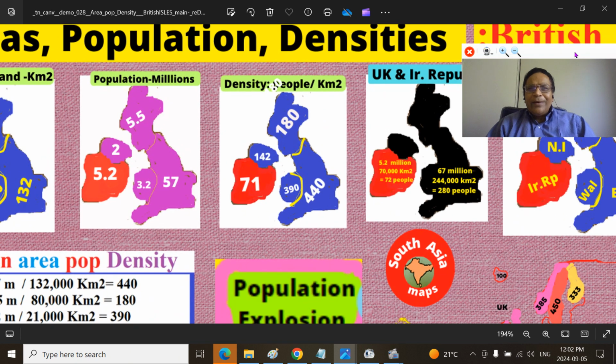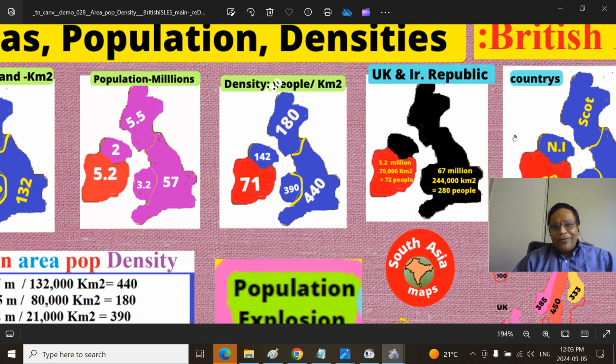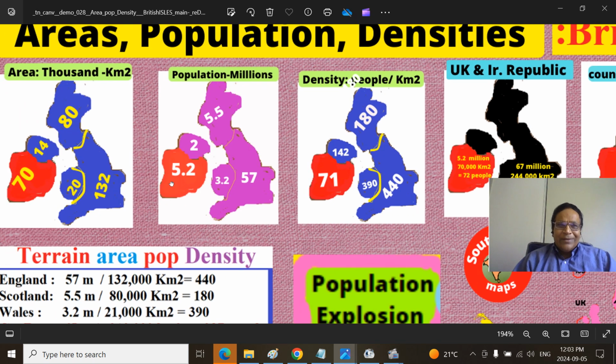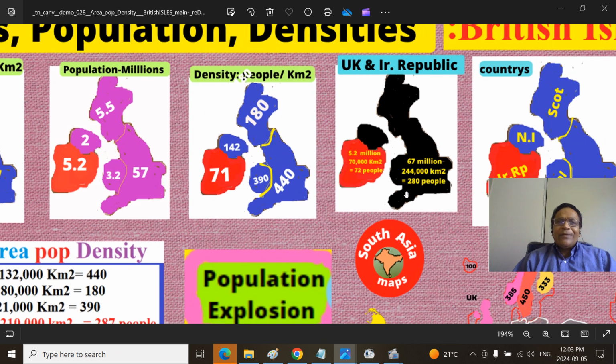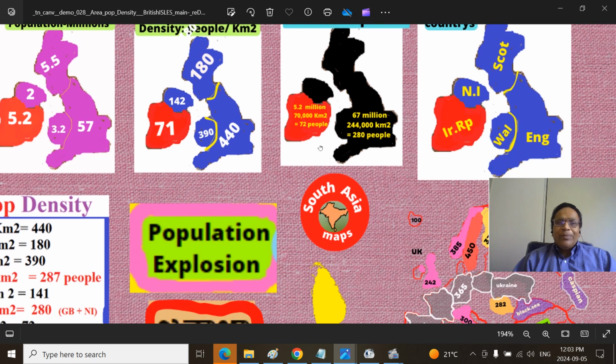The United Kingdom is the crown with the four countries. You have 67 million people, 244. Here, again I mentioned 242, 244 instead of 242, right? That's the reason why you'll see the difference. So 280 million people. This is the Republic with 72 million people. That's why this is the entire Europe.